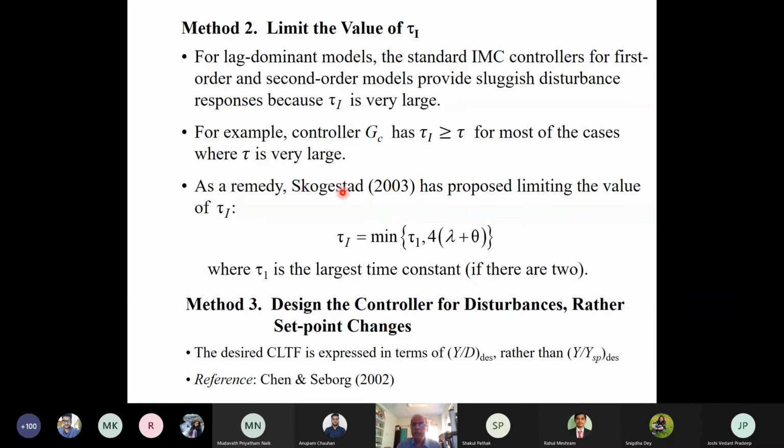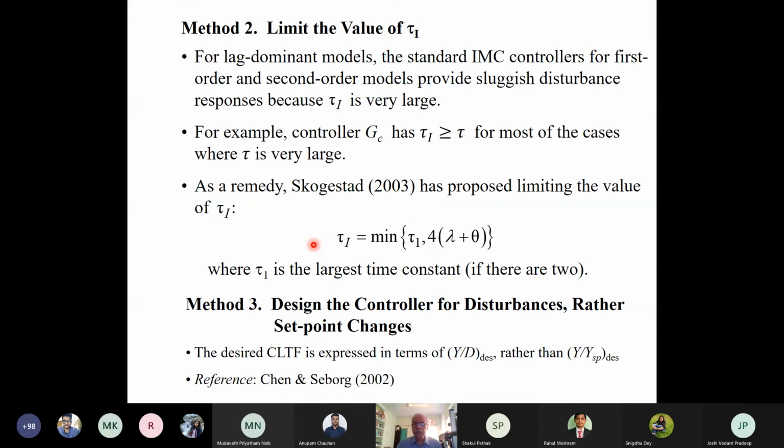As a remedy, Skogestad proposed that we limit the value of tau I by taking the minimum of tau I or 4 times lambda plus theta, where this tau I will be the largest time constant if there are two time constants available. Based on this, we can limit the values of tau I. And in most cases, the limiting value will be 4 times lambda plus theta because tau I will be greater than this value.